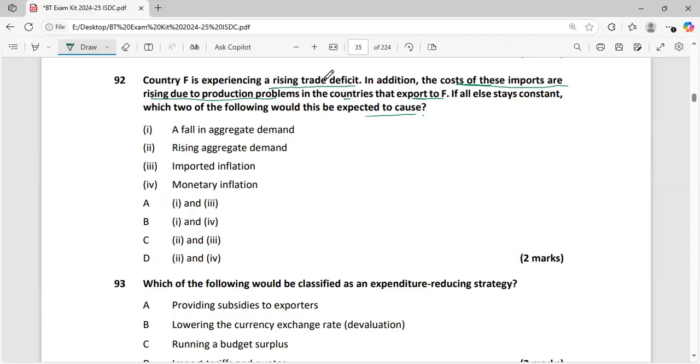So rising trade deficit. Trade deficit means what? Imports are greater than exports. Cost of these imports is rising, so it will reduce the overall aggregate demand in the economy, not raise it, and imported inflation will also rise.